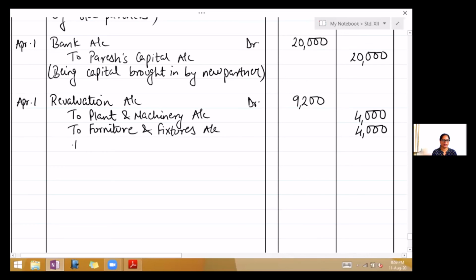And to RDD account 1,200. Narration: being assets decreased in value.